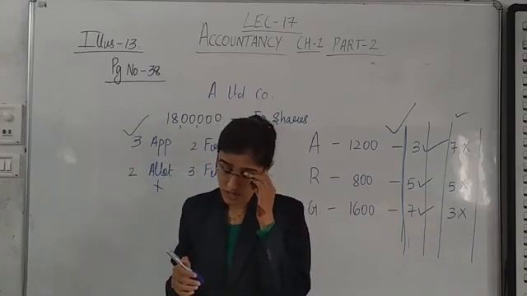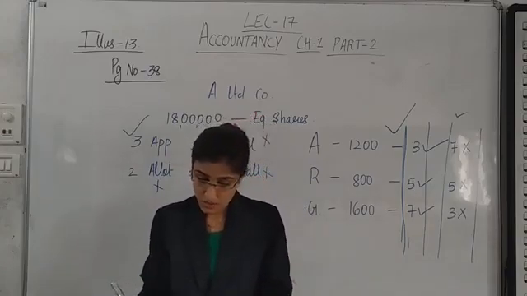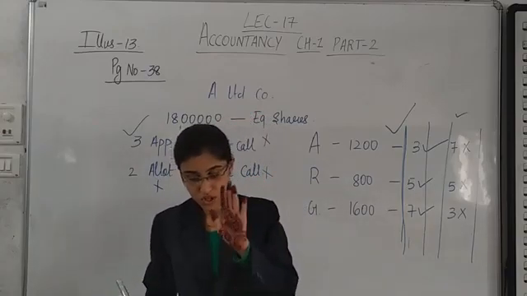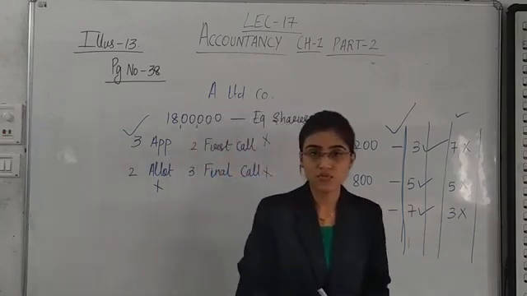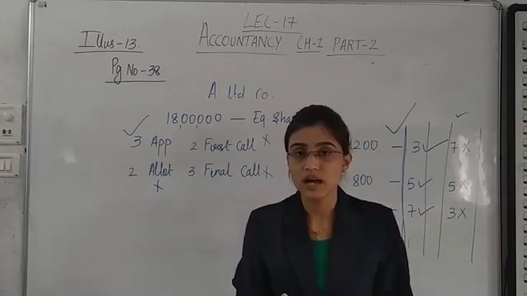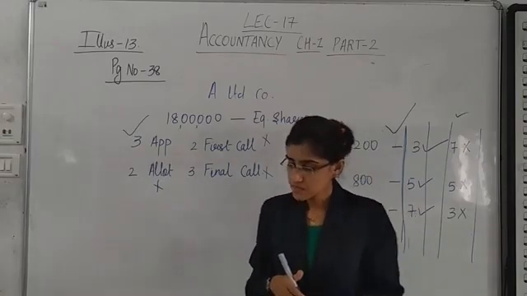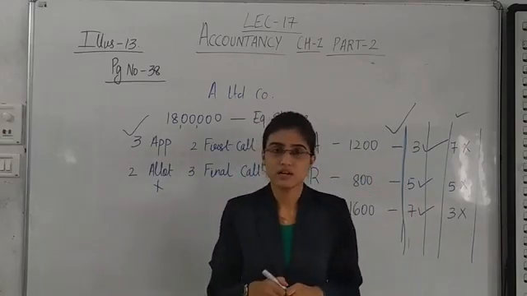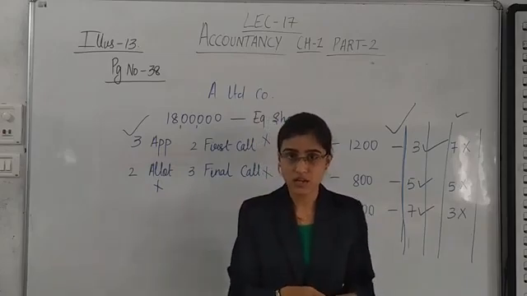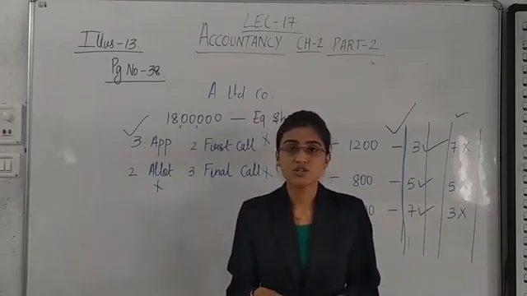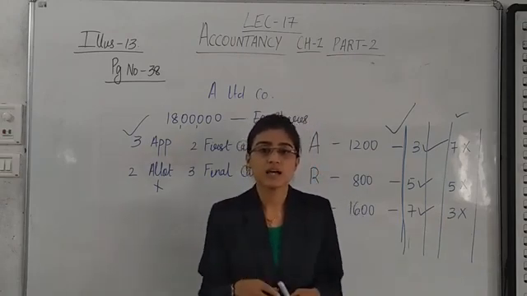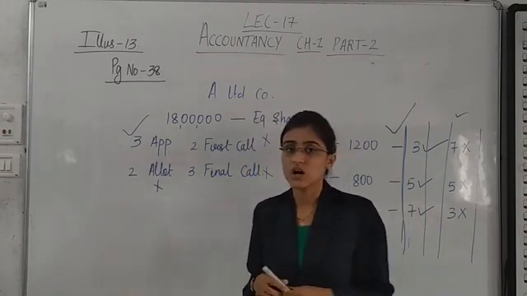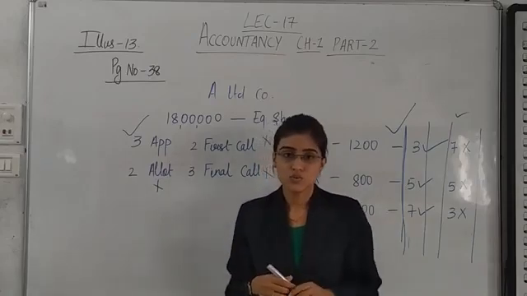Let us see what we are supposed to do. We are supposed to write down the journal entries in the books of company for only forfeiture and reissue of forfeited shares. All these shares are forfeited and are reissued at rupees 8 per share. A share is of rupees 10 and the share is reissued at rupees 8. That means the share is reissued at a discount of rupees 2.